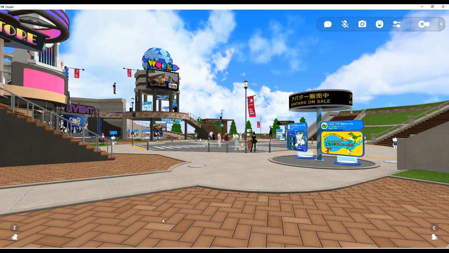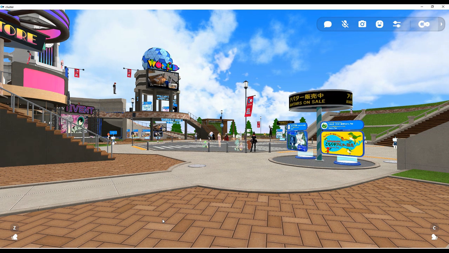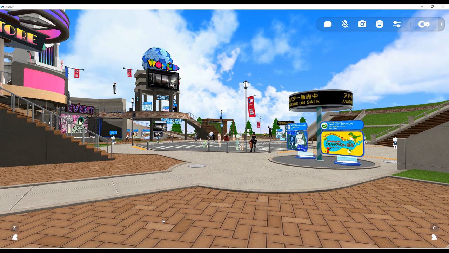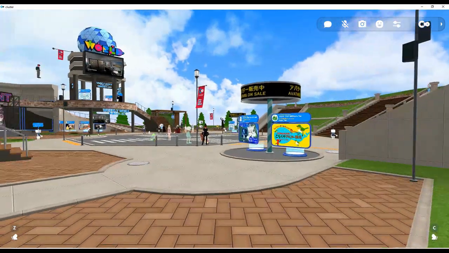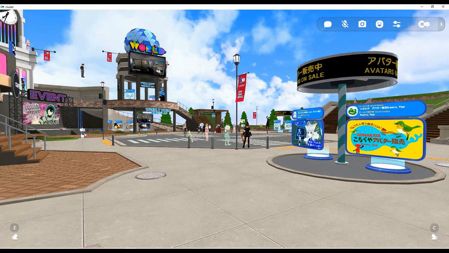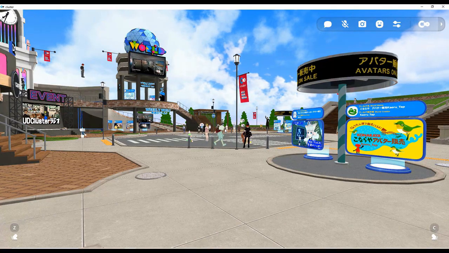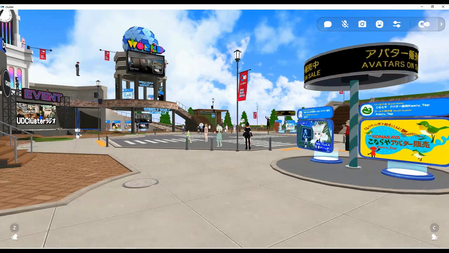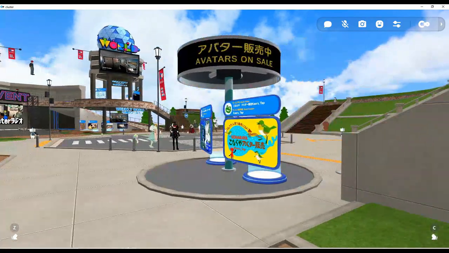Cluster has been called the poor man's VRChat. But if you dig deeper, you will realize why Cluster is so good. Cluster allows Unity building, just like VRChat, and craft building. Craft building means you can build inside the app without needing Unity.